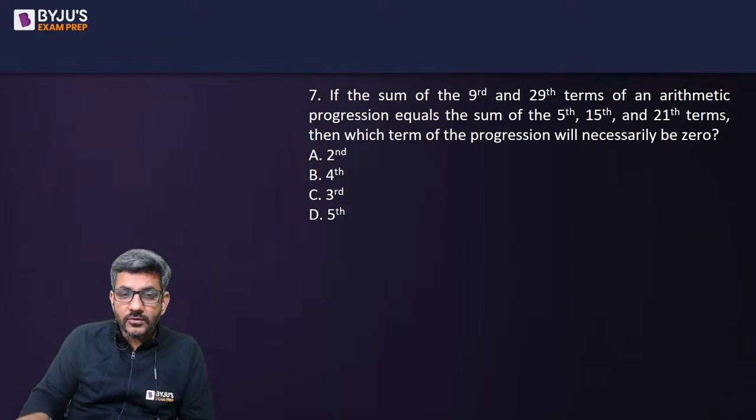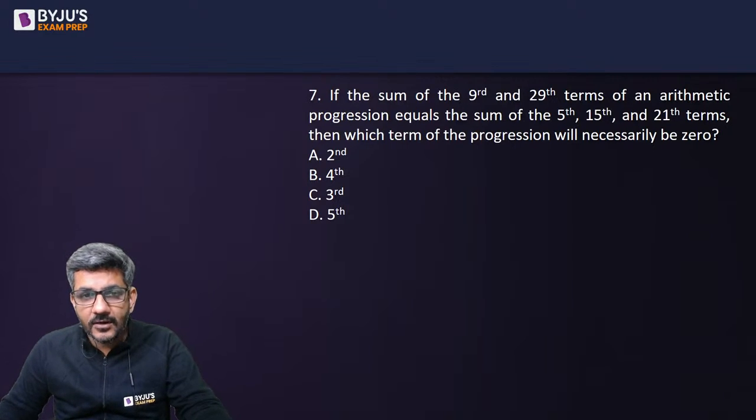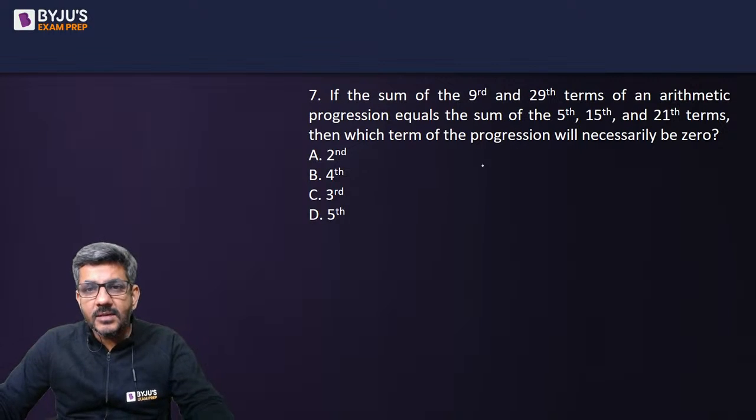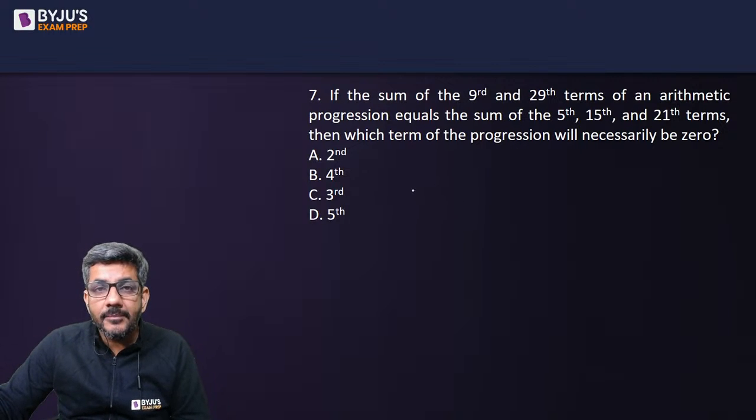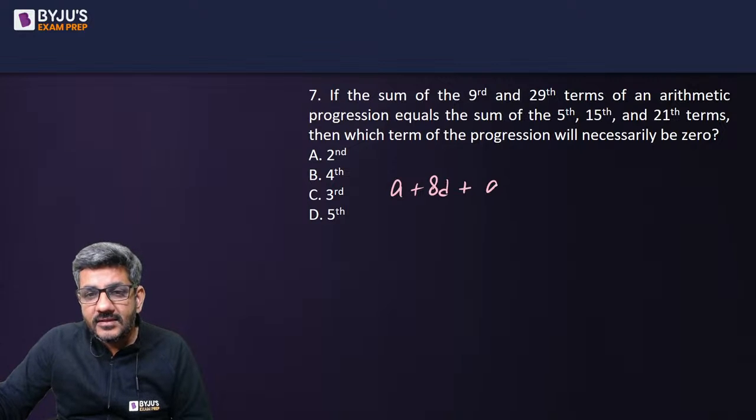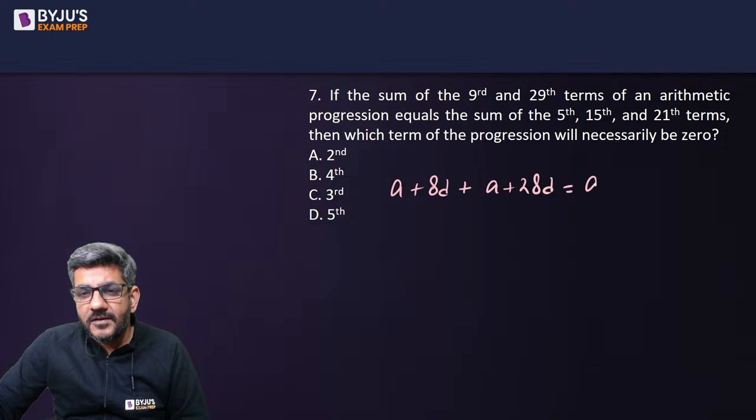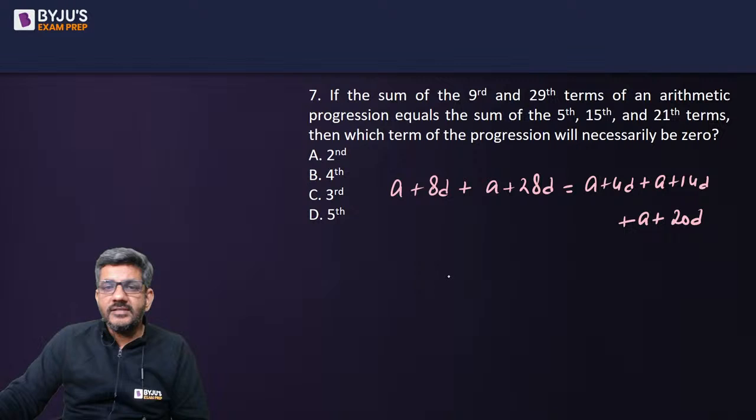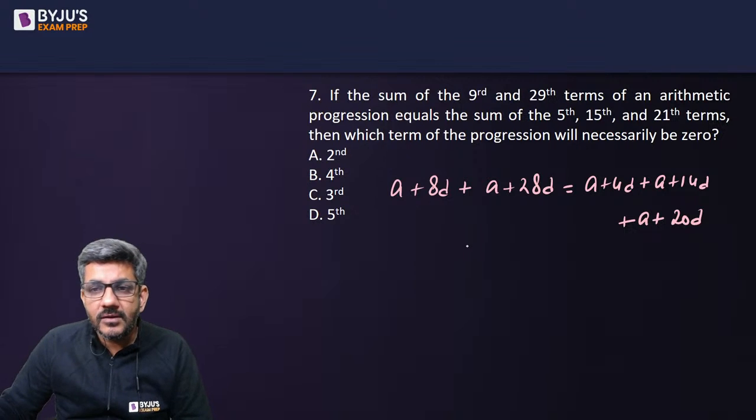So once again, Music Core has answered this question. Let's start doing it. It says that the sum of the ninth and 29th term of an AP. Ninth term is A plus 8D plus 29th term is A plus 28D. It is equal to the sum of fifth, that is A plus 4D, 15th, that is A plus 14D, plus 21st, that is A plus 20D. He says then which term of the expression will be 0.